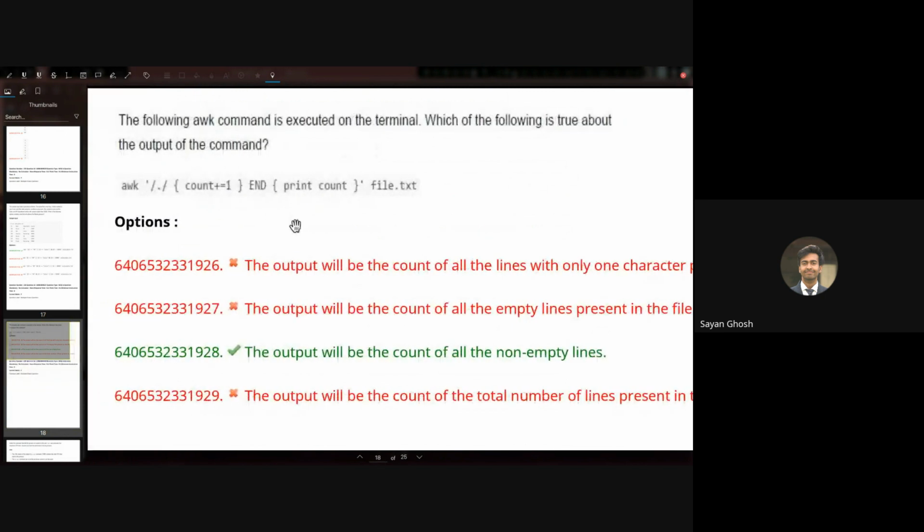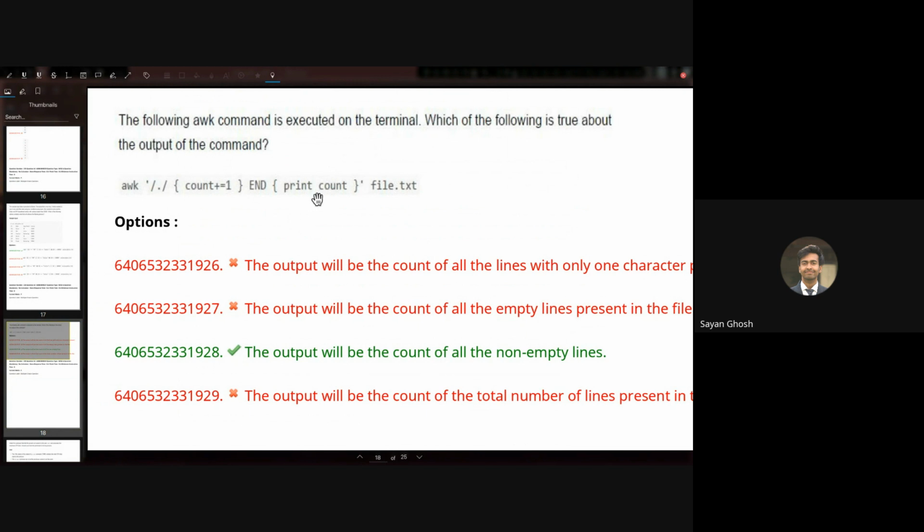Here we have the following awk command executed on the terminal. Which of the following is true about the output of the command? Here we have awk, then /./ count plus equals 1 and print count. So when will this regex be matched? What does the dot mean? Any character, right? So whenever there is any character in the line, we increment the count. Count will start from 0 by default. So we're incrementing the count, and at the end we are printing the count.